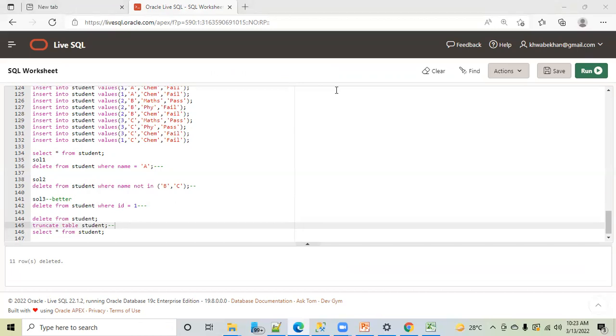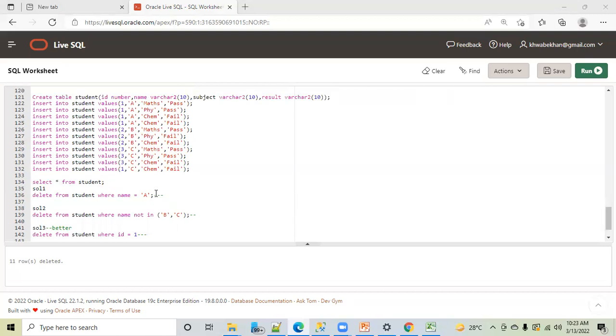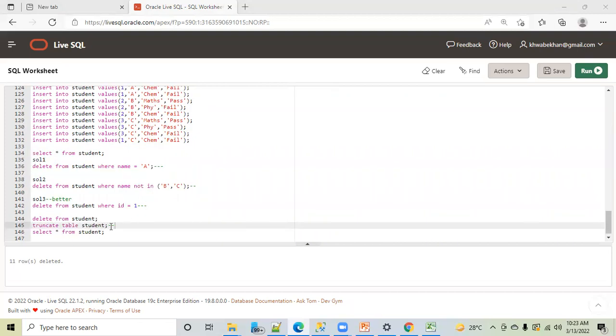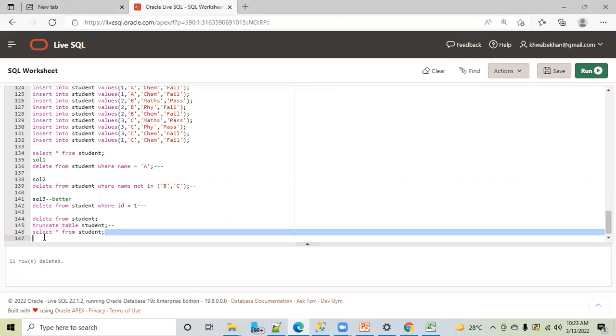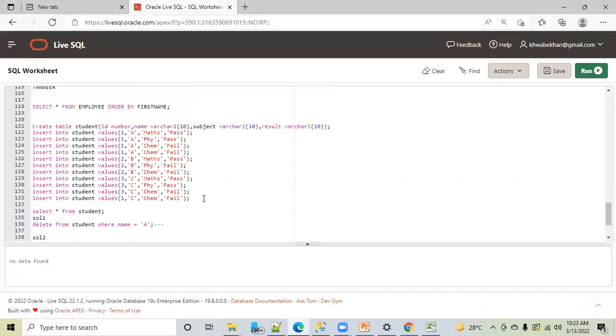Before that, any question on this delete? Tanvir, I have not understood anything, please repeat from the beginning. Anything like that? Any comment? Can you please repeat that delete and truncate once again? Sure. Very good. See, actually, before that, let me add data into this table. So let's start from the student. First of all, let me see if data is there. No data found. First of all, let me insert data.